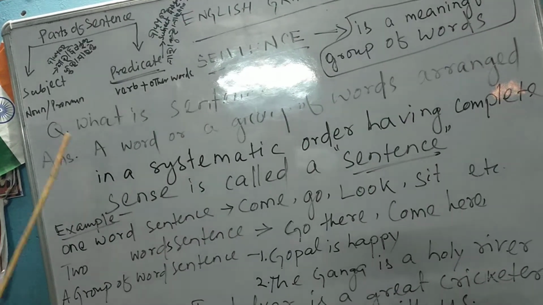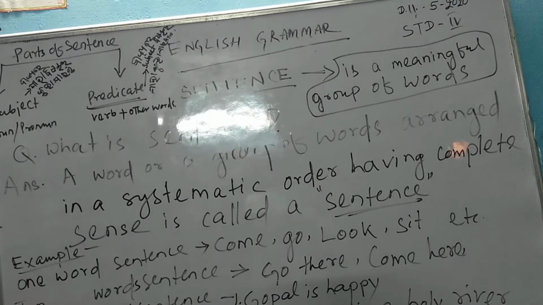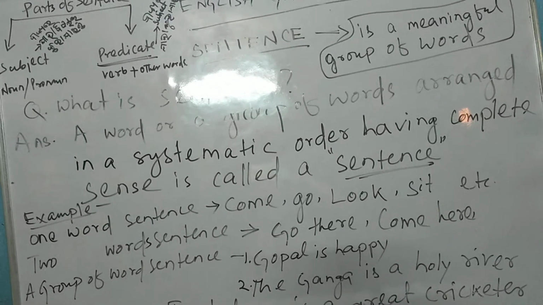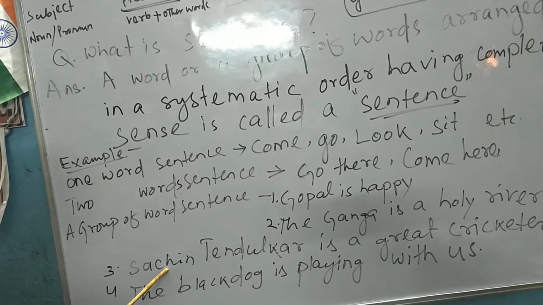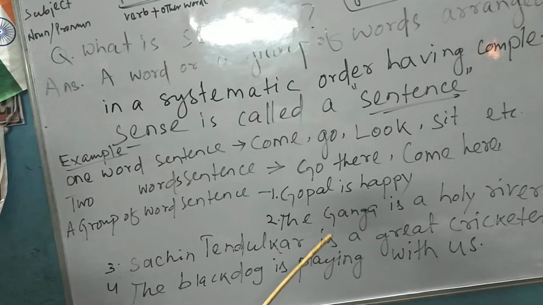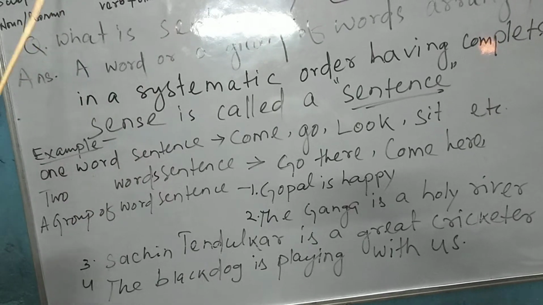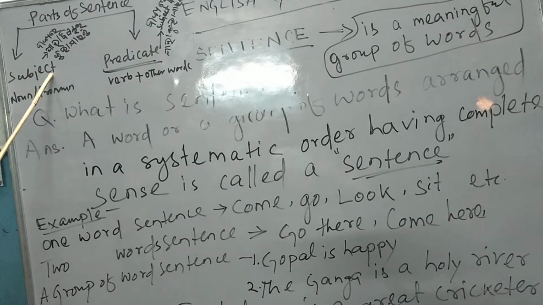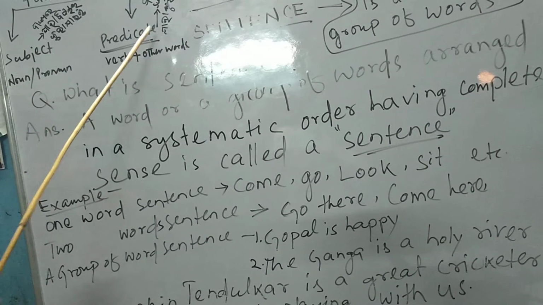That means in this sentence it is told about Sachin Tendulkar. It is written here that Sachin Tendulkar is a great cricketer. So about Sachin Tendulkar it is told that he is a great cricketer. Yes or no? So now we came to a conclusion that a noun or pronoun may be the subject, and the predicate is the verb with other words.